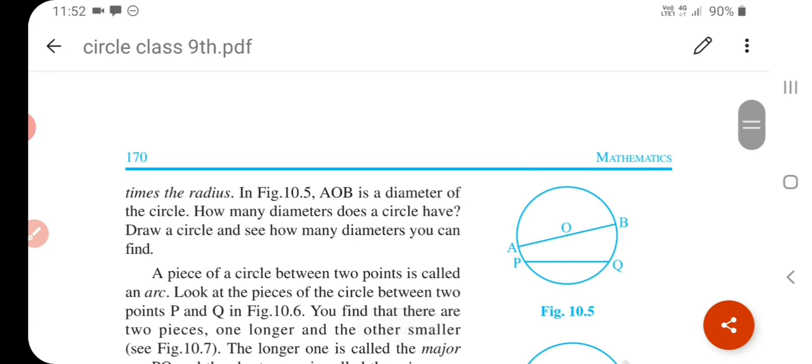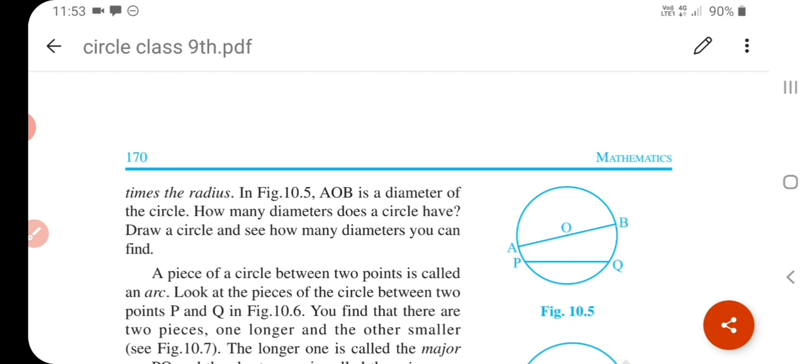Now what about circumference? What will we call circumference? The length of the complete circle is called its circumference. Okay, the length of the complete circle, we will call it the circumference of a circle. Okay, student.